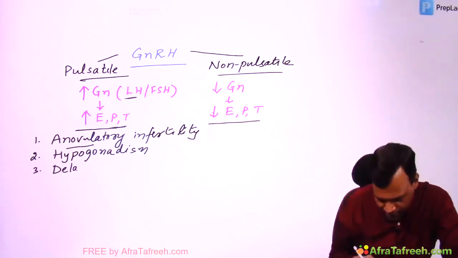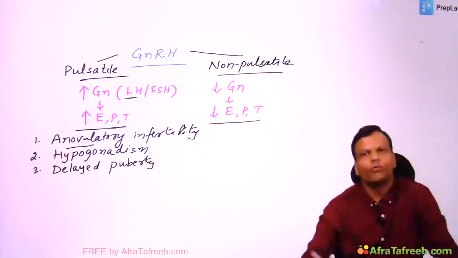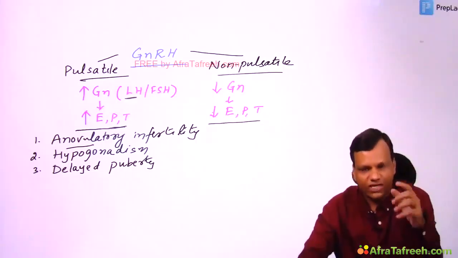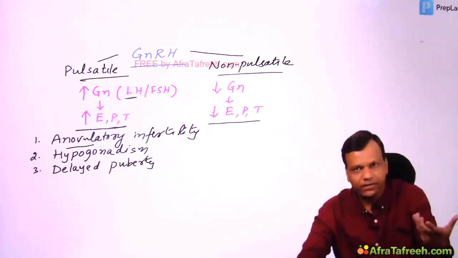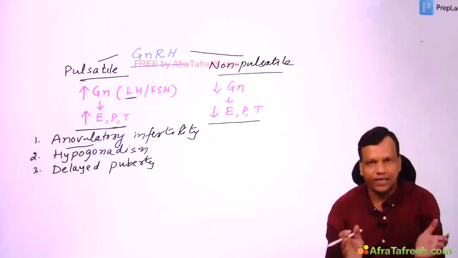Then we can utilize it in delayed puberty. We know puberty requires sex hormones. If sex hormones are not enough, puberty will be delayed. So we can utilize GnRH to increase the sex hormones in delayed puberty.